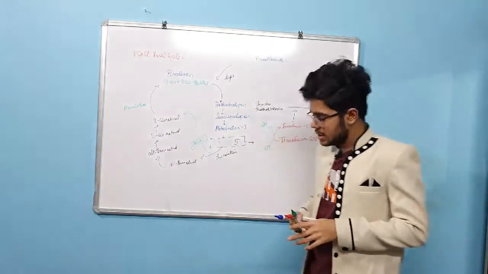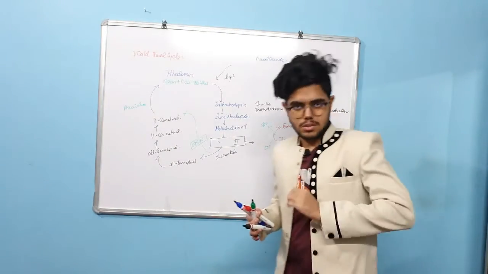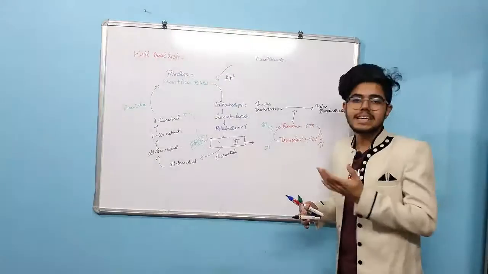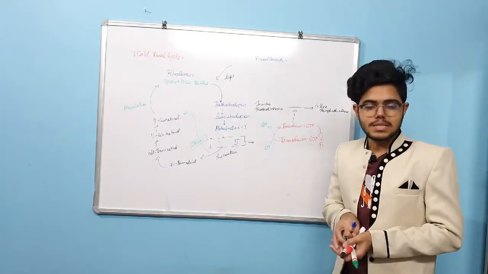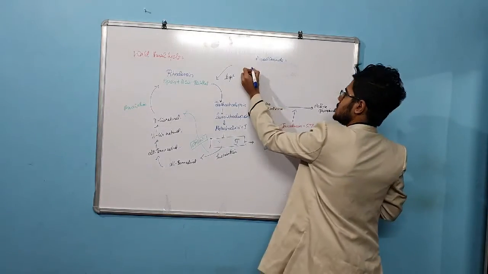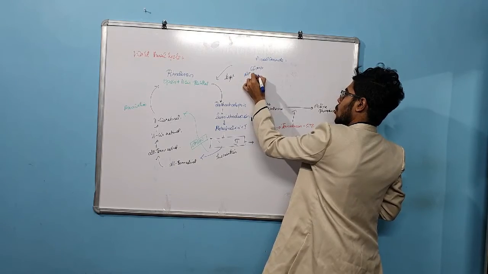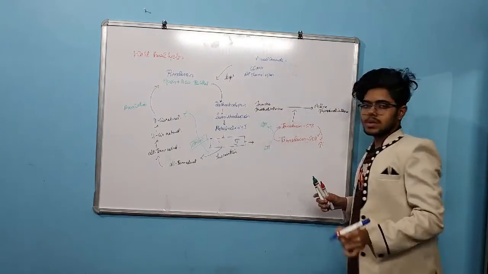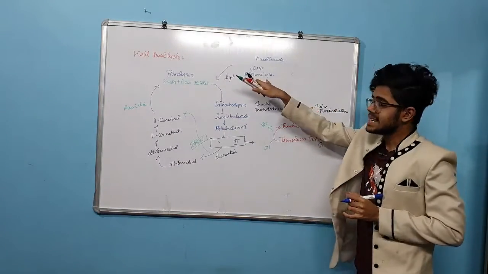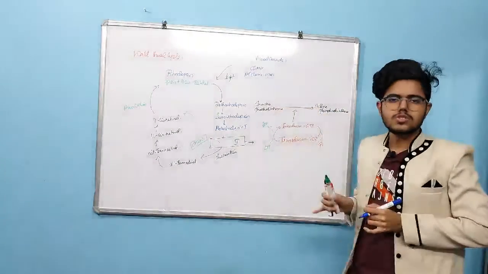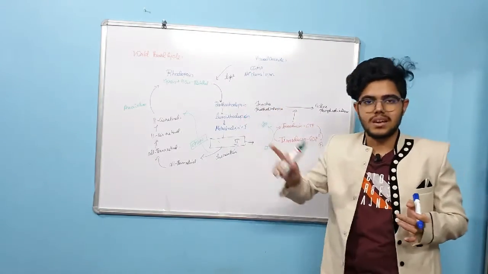Now this enzyme is going to degrade cGMP in the rod cells. Actually, this cGMP causes the sodium channels to open. But now there will be a rapid decrease in cGMP. So what is going to happen? There is going to be a decrease in the opening of the sodium channel.